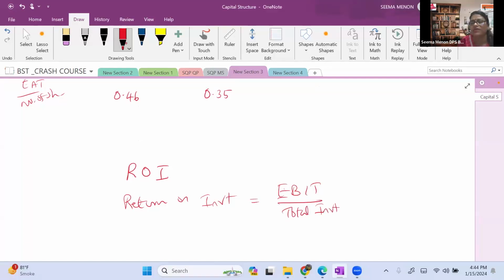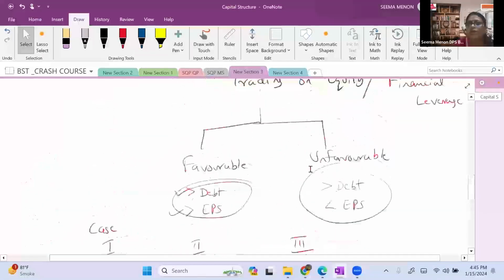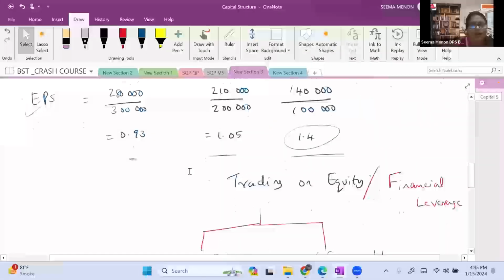Or in accountancy, we use the formula with capital employed. What do you mean by capital employed? Debt plus equity, that is D plus E, normally we call it, or that means total investment. Total investment means always owner's fund plus borrowed fund. That will be included. Now we know that, in both the cases, let's take the earning before interest. Here I'm talking about the first case only, because the second case I explained only for the purpose of explaining unfavorable trading on equity.